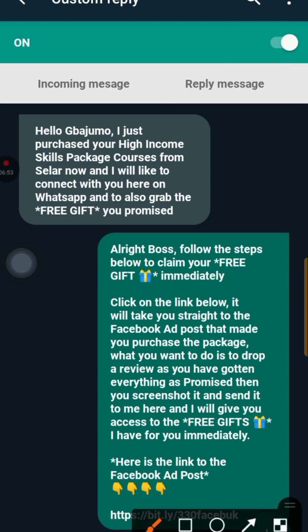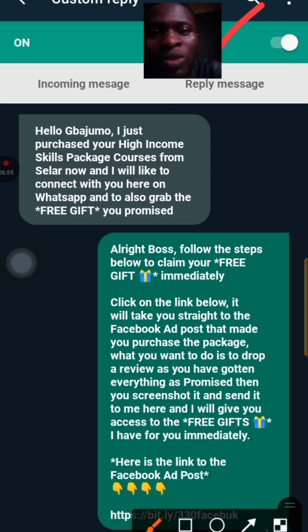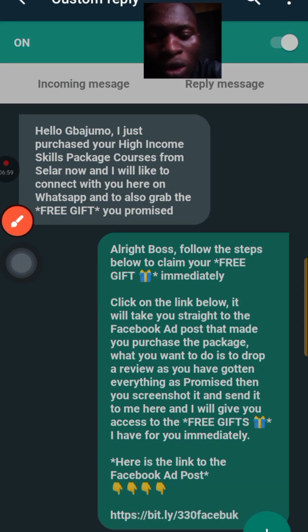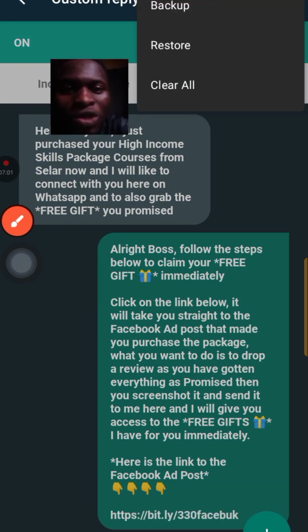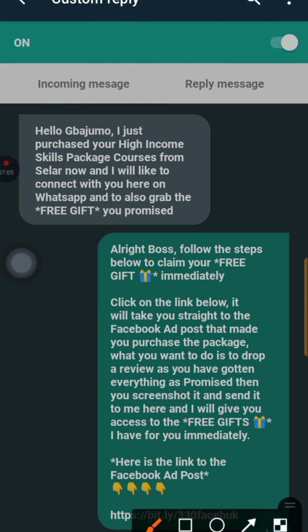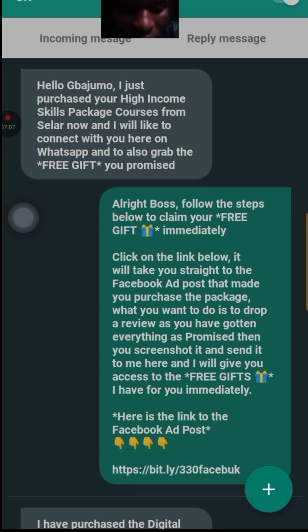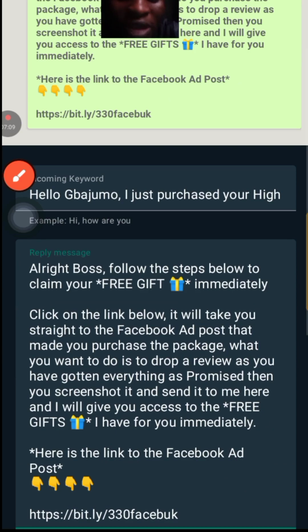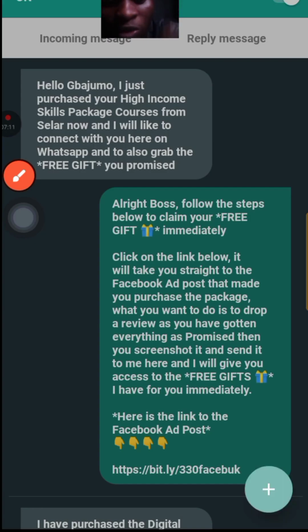Once you click on custom reply, you can see you have to turn it on. If you turn it on, it might take you to your settings. You just have to give it permission. Once you come here, you click on this plus icon downward. There is a plus icon downward, so click on the plus icon.